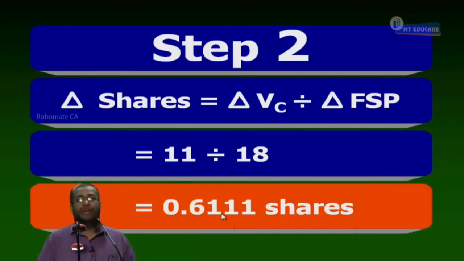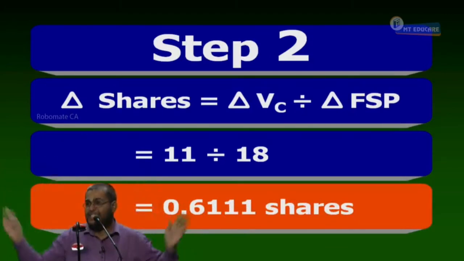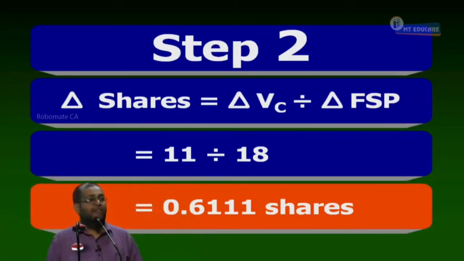Now, how much number? 0.6111 shares. Don't round down to 1 share and all. We can trade in lots and convert it. So, you have to write the number as decimals. 0.6111 shares. We don't have any liberty to round off any numbers. Can I proceed?